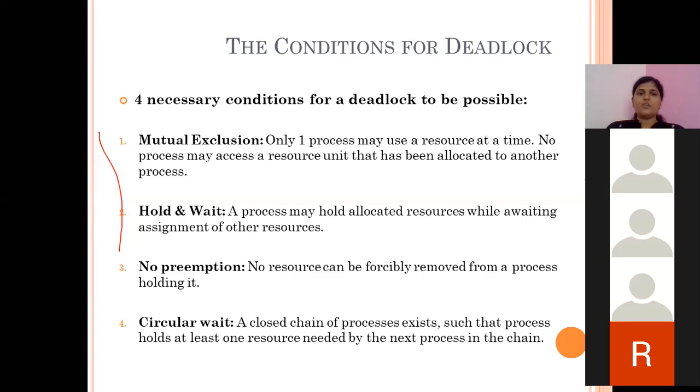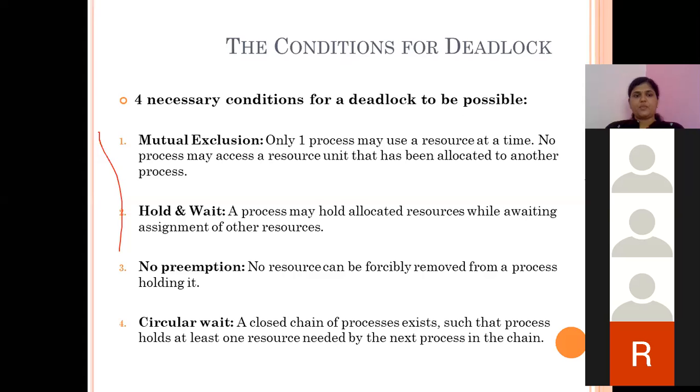If the resource is given to some process, it is exclusively given to that process only. No two processes can share any of the resources present in the system. So if such kind of resources are available in the system, there is a chance of deadlock because resources cannot be shared.